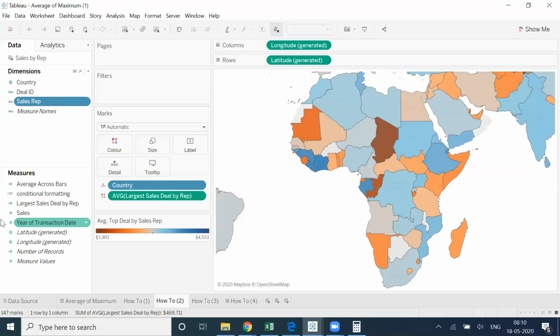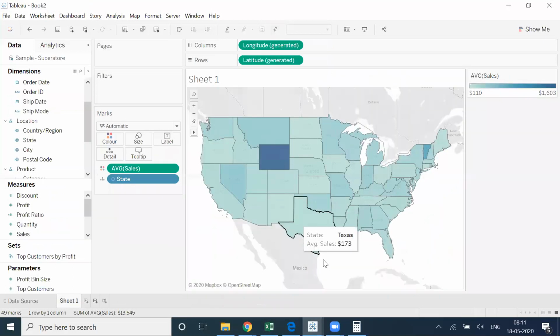So if we think logically, my chart is at country level. If I think logically here, my chart is at state level. Now I want to somehow include city and want to take the maximum sales and then find the average.